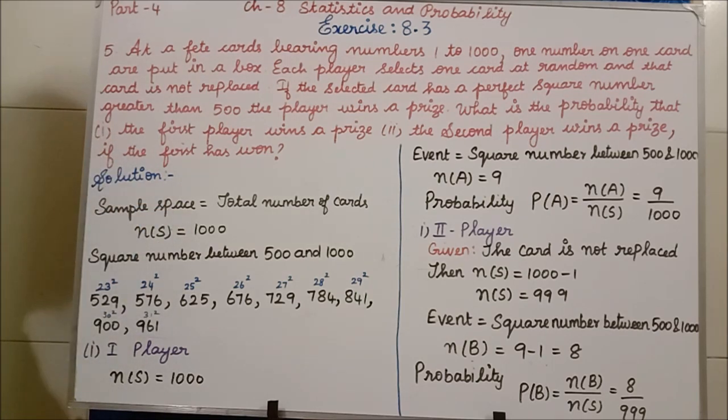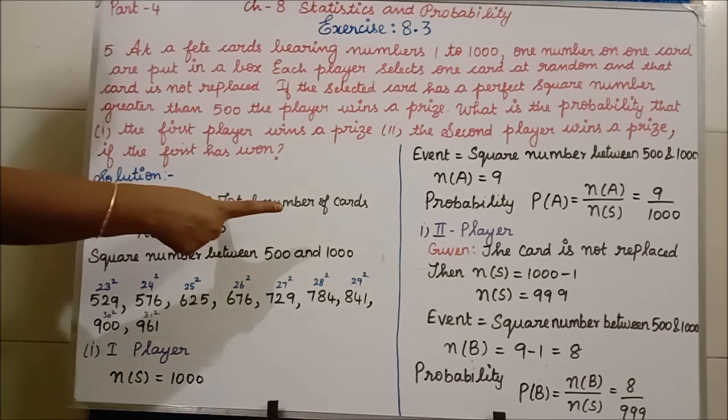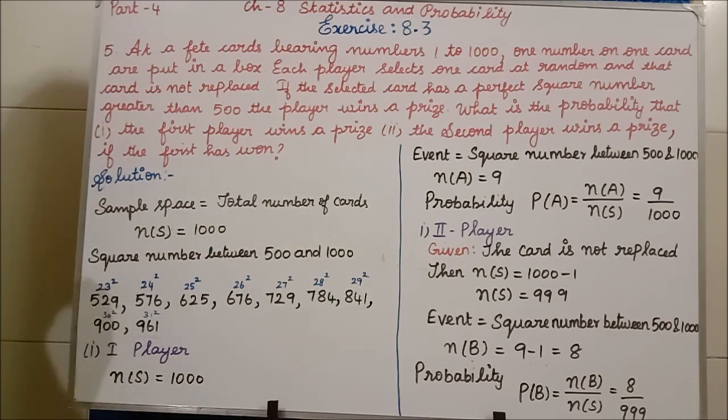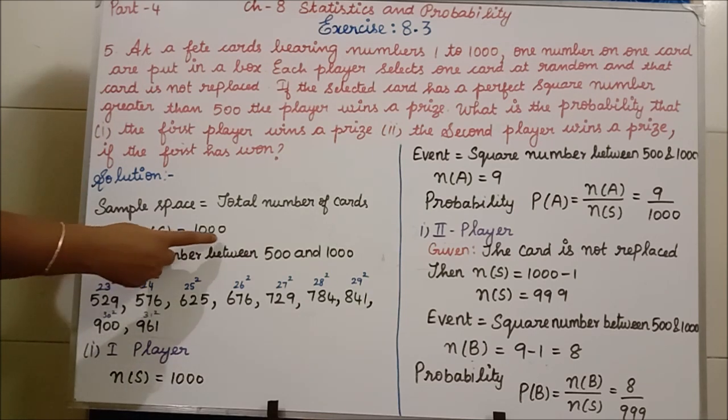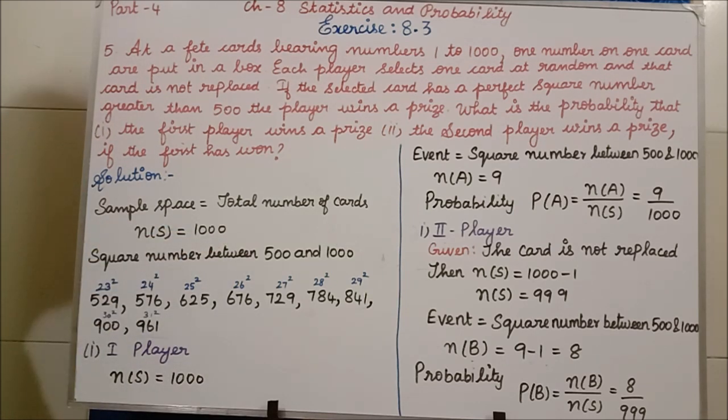Sample space is equal to the total number of cards. How many cards were there in that box? Totally how many cards? Yes, very good, 1000 cards. So n(S) is equal to 1000. Clear? Then who is considered the winner?